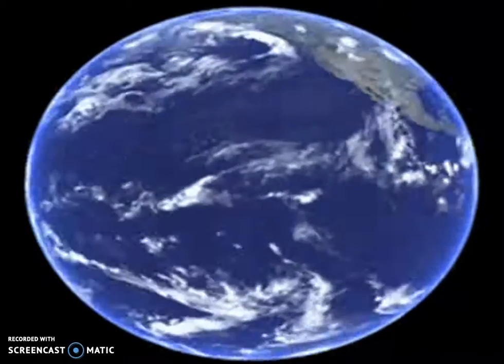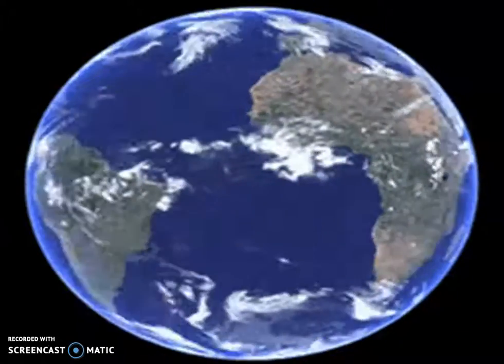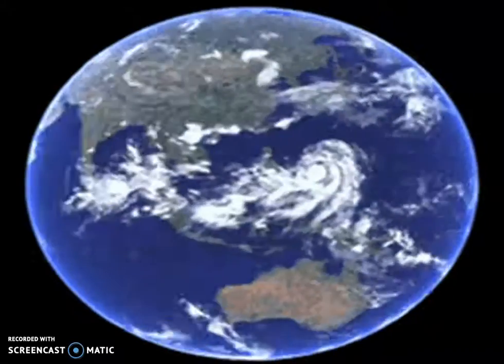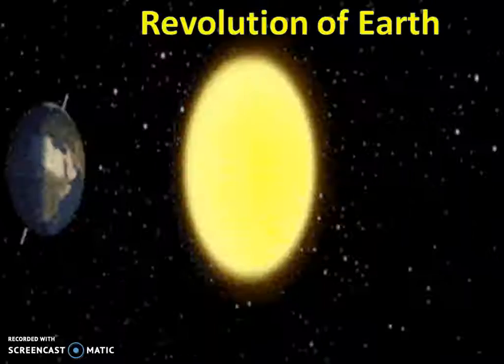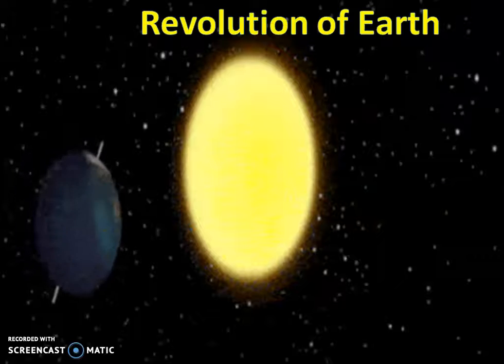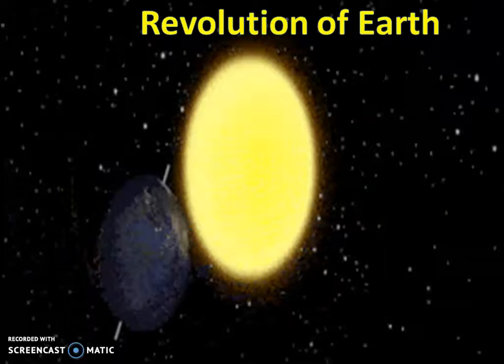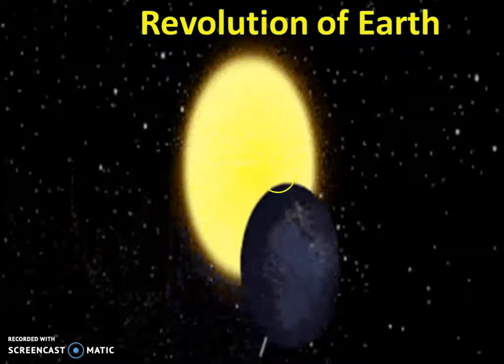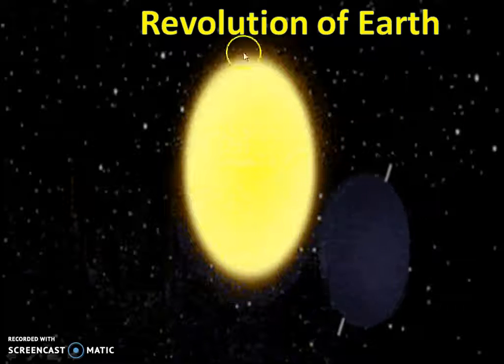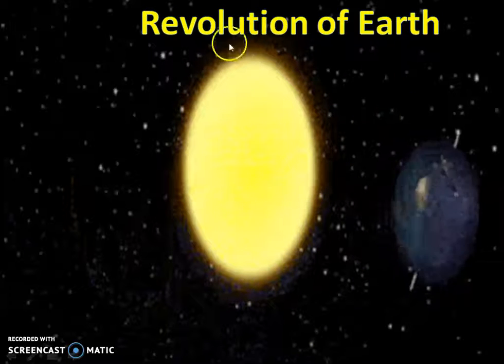Then we learn about planets. Planets are the heavenly bodies. They do not twinkle and they are getting light from stars. They are called as planets. Our Earth is a planet. Then we also learn about revolution of Earth. Revolution of Earth means Earth moves around the sun in specific path, that is called as revolution of Earth.